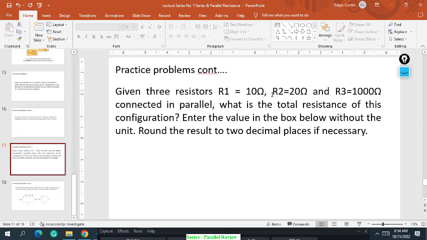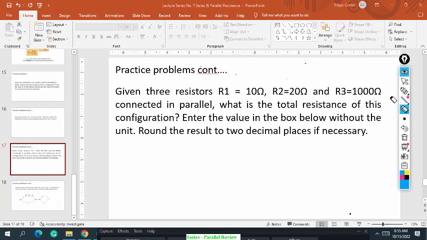Do not confuse the omega symbol, this is the unit for resistance. They are connected in parallel. So the equivalent circuit schematic diagram has R1, R2 and R3 connected in parallel.